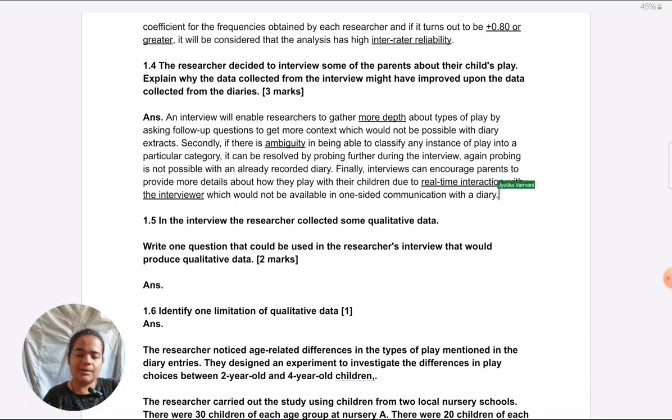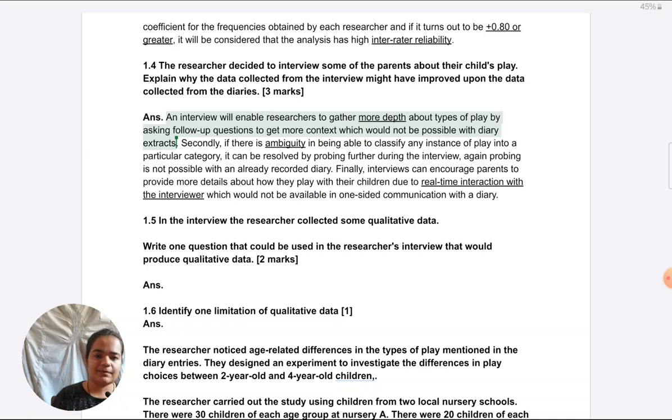Okay, so these are my 3 points, like 3 advantages of interview over diary: firstly, more depth; secondly, resolving ambiguities is possible; and third is motivation of parents because they are directly interacting with the researcher, which allows them to reveal more. Now, if I wanted to take a depth approach, I would take any one point, let's say the first one. I can just give further examples to illustrate this point. So when I'm saying more depth about types of play, I could just say that, for example, let's take, okay, this time let's take educational play.